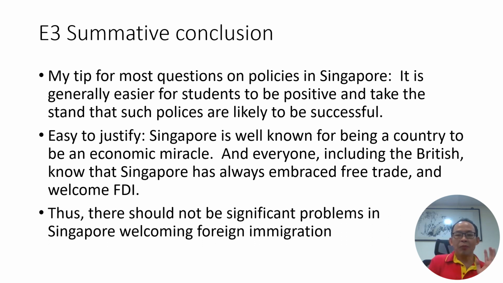Now, after you talk about R1, E1, R2, E2 followed. Now let's talk about the E3 summative conclusion. So for this question, your summative conclusion is trying to say, overall, do you think the two policies, given the limitation that you have stressed for the E1 and E2, are they likely to be successful in mitigating some of the negative consequences that you have explained in part A from the aging population in Singapore?